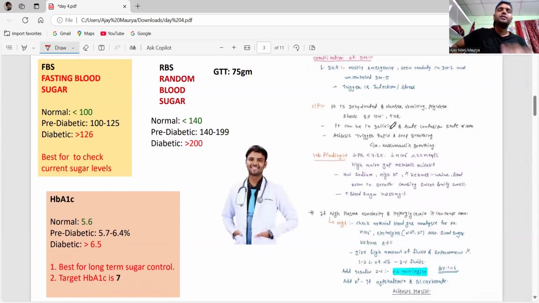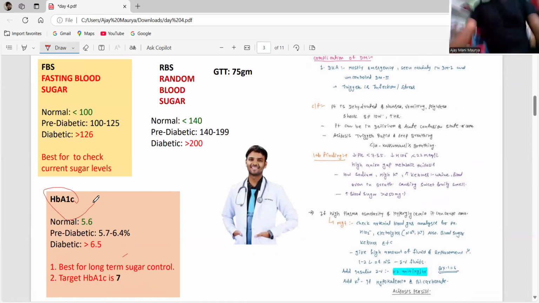Okay, see, this is the question they're going to ask you. Which test is best for long-term sugar control? It is the HbA1c. HbA1c is for long-term sugar control, it tells about up to 3 months. Okay, 3 months of sugar control.